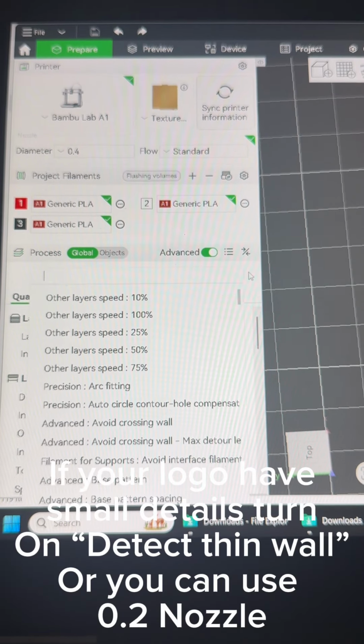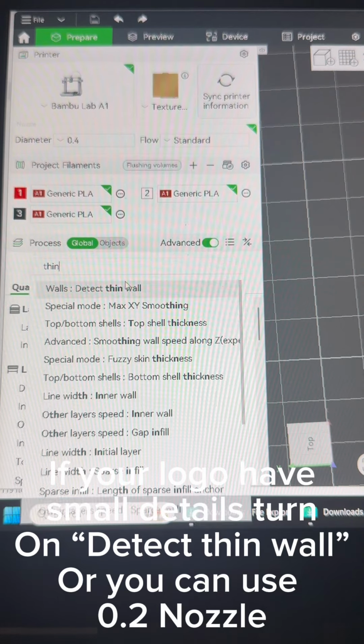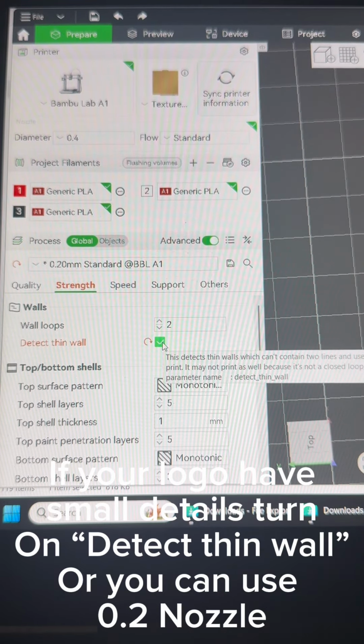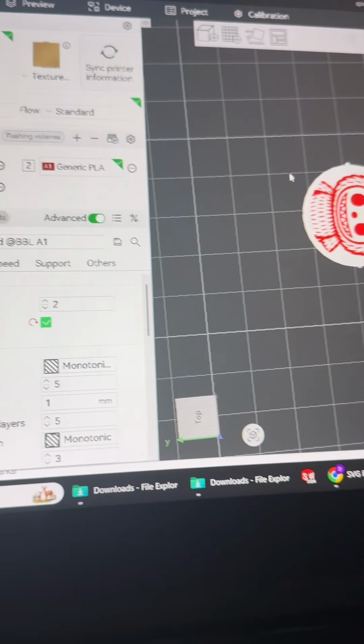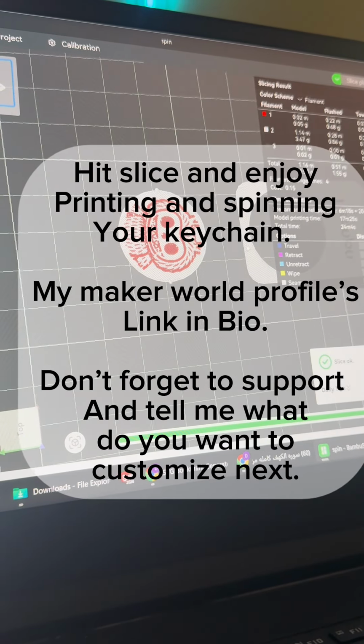If your logo has small details, turn on Detect Thin Wall, or you can use a 0.2 nozzle. Hit slice and enjoy printing and spinning your keychain.